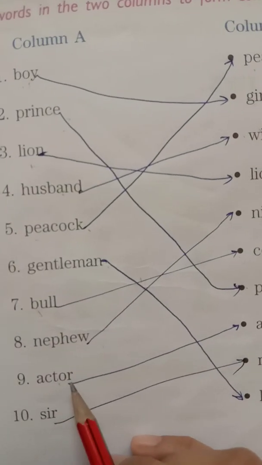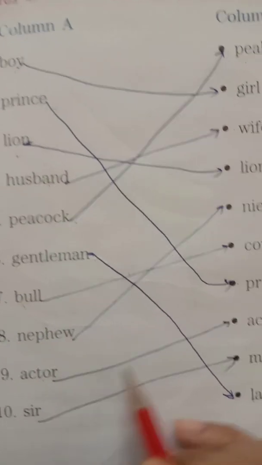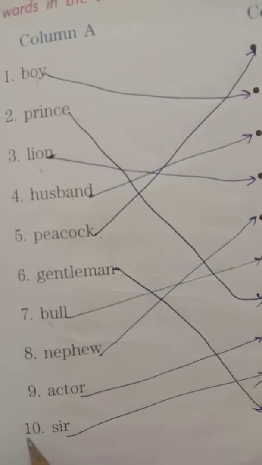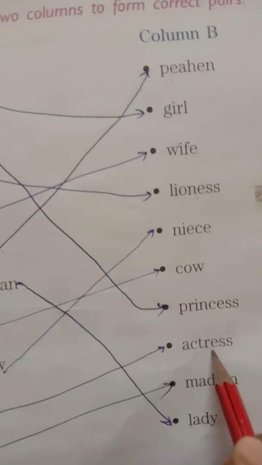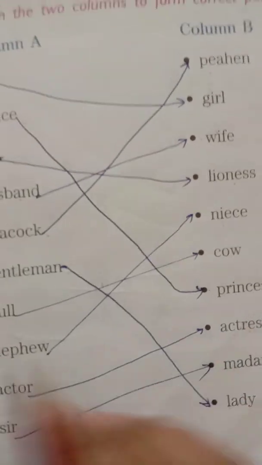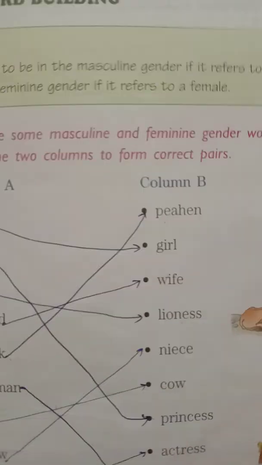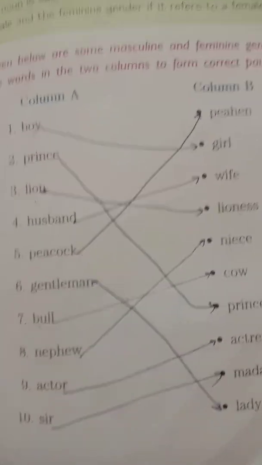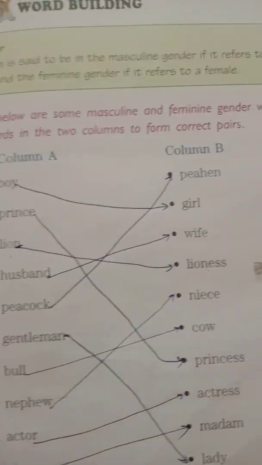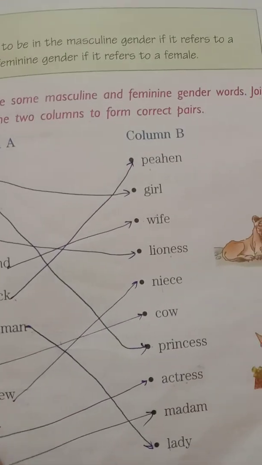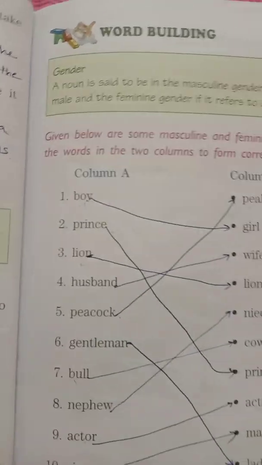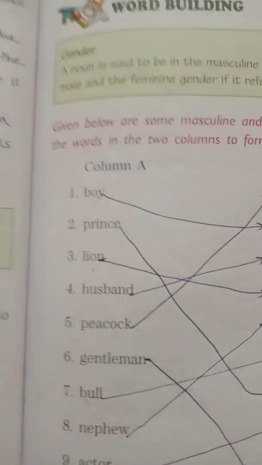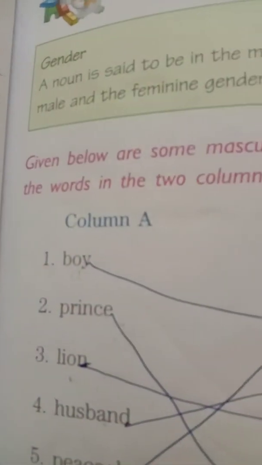Actor means the male person who acts, and actress means the female who acts, the feminine gender word. So what will be the feminine gender word? Madam. Okay, so in this way we have completed this exercise also.